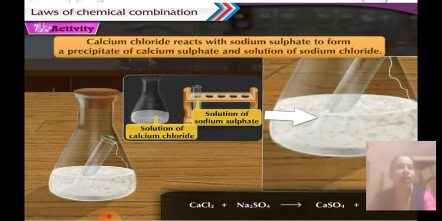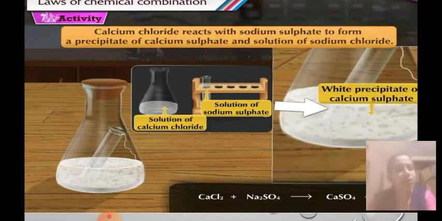Calcium chloride has reacted with sodium sulfate to form new substances called calcium sulfate and sodium chloride. Calcium sulfate forms a white curdy precipitate, which is immersed in the sodium chloride solution. So these two new substances are formed.